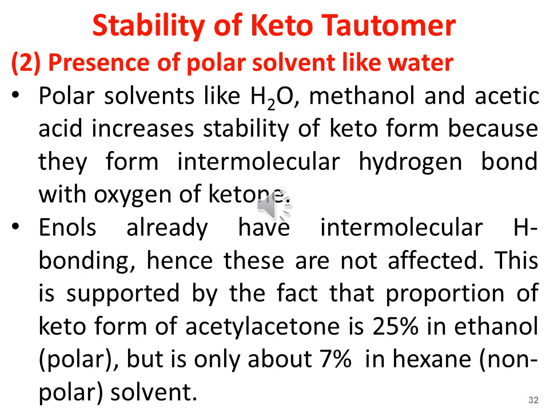This is supported by the fact that the proportion of the keto form of acetyl acetone is about 25% in ethanol, which is a polar solvent, but only about 7% in hexane, a non-polar solvent. So you may see that as the polarity of the solvent decreases, the concentration of the keto form of acetyl acetone also decreases from 25% to 7%.